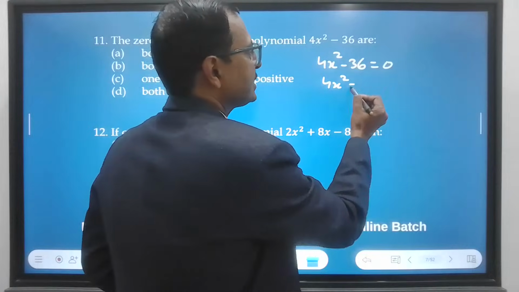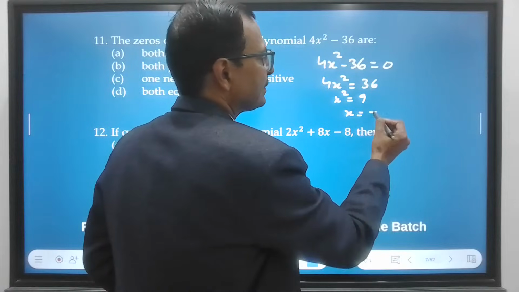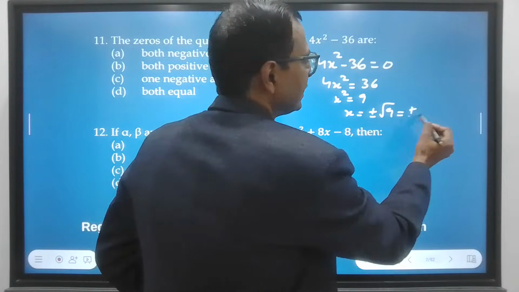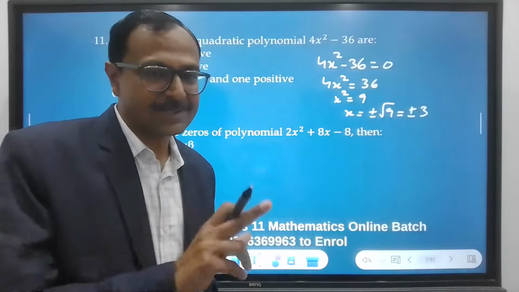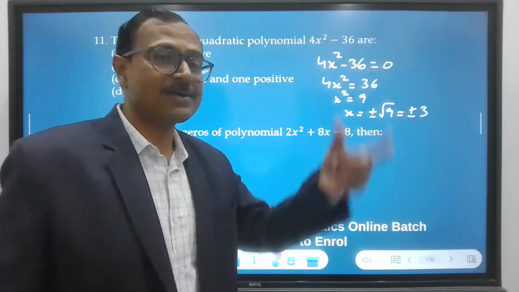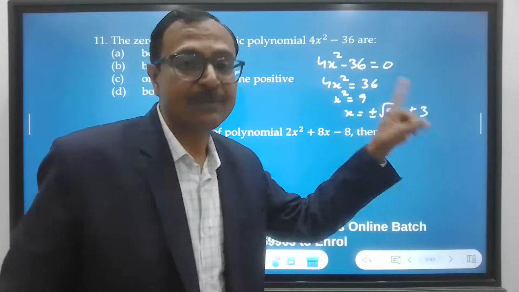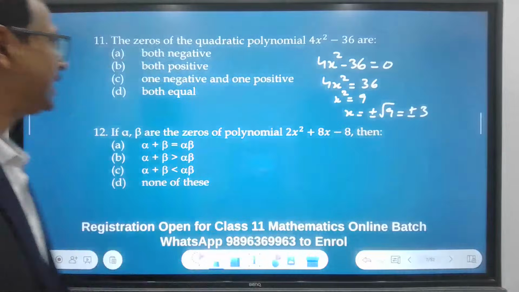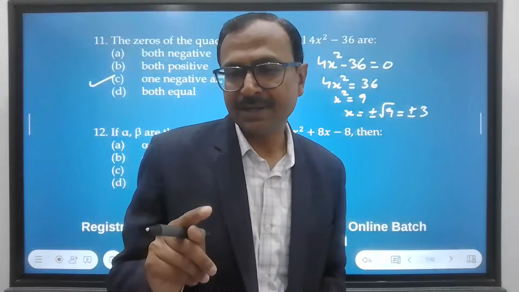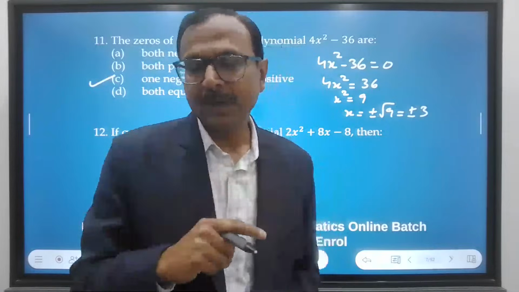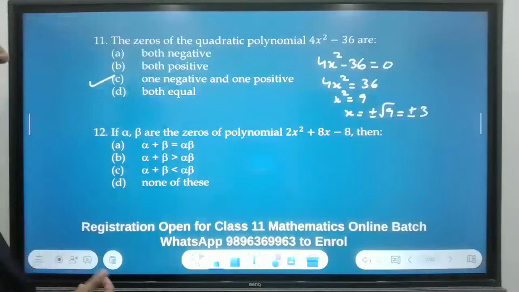4x square equal to 36, right? So x square equal to 9, x equal to plus minus root 9, which is plus minus 3. Now 4x square minus 36 has only an x square. So whenever the quadratic polynomial has only a term containing x square, not the term containing x, the roots are always one positive and one negative. So the answer for the question is C. For question number 11, it is C. So many of you are answering B.